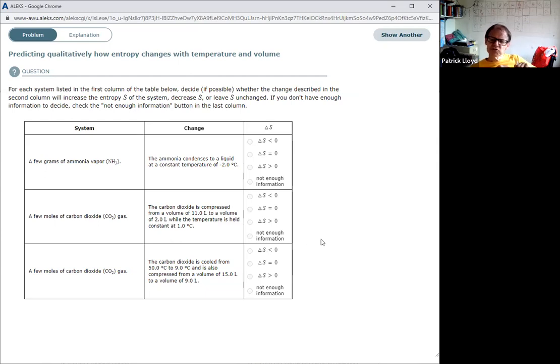To sum it up, we have two phenomena we're looking at here in terms of entropy: the effect of temperature changes and the effect of volume changes. In this particular case, we were really just looking at volume changes. It's all volume changes.